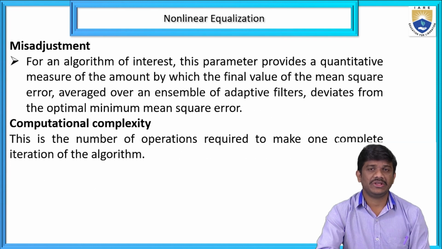Next, the second one is misadjustment. This parameter provides a quantitative measure of the amount by which the final value of the mean square error, averaged over an ensemble of adaptive filters, deviates from the optimal mean square error. And the next one is computational complexity, which is the number of operations required to make one complete iteration of the algorithm.